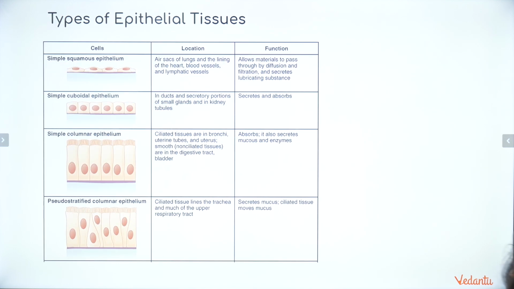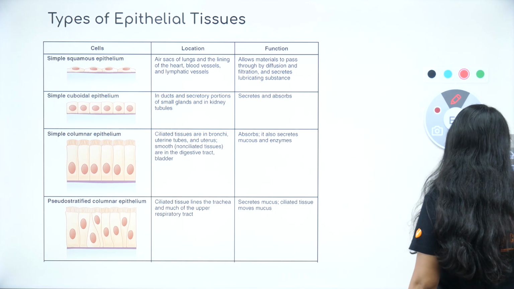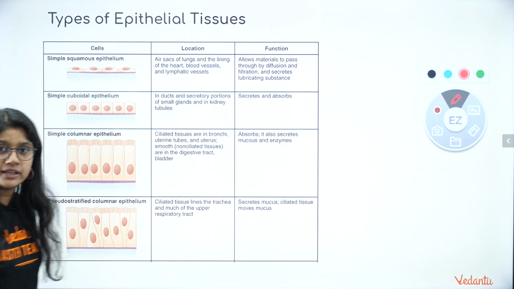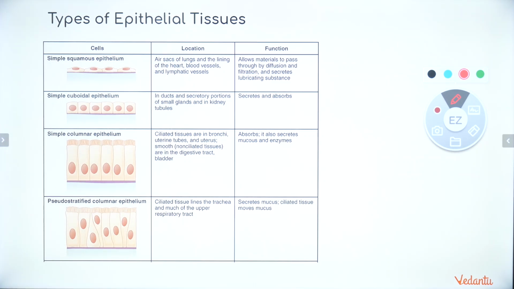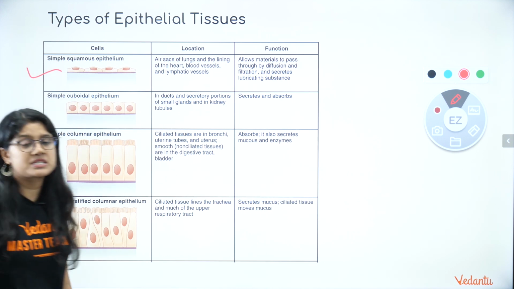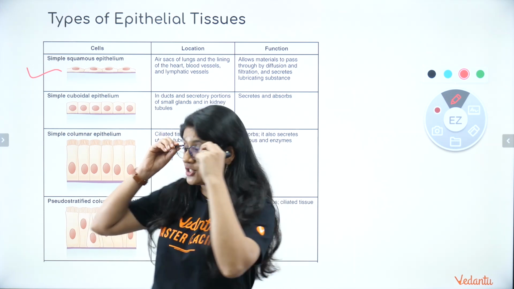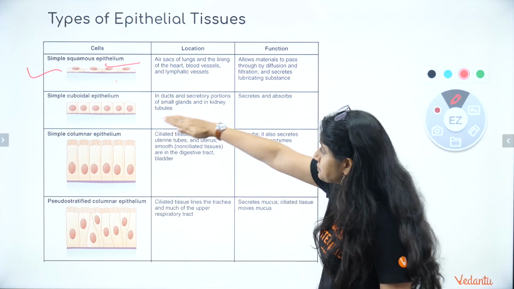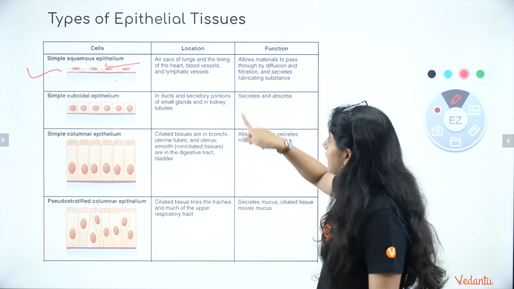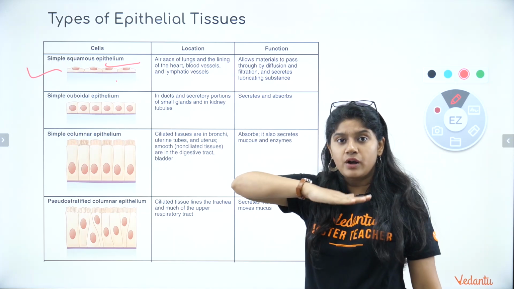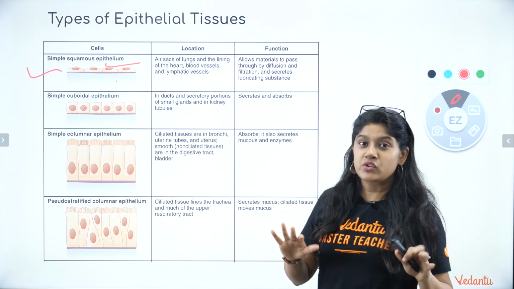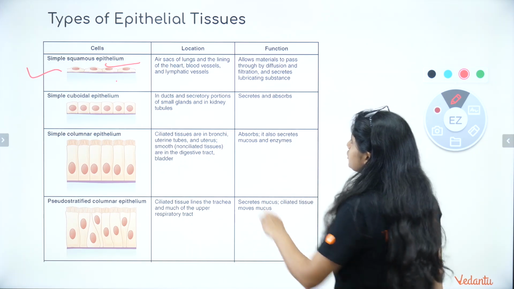Let's see them individually. Now over here we have, everyone, epithelial tissue. Epithelial tissue is an important tissue in our body, which is basically found everywhere in our body. The first tissue that we'll be discussing, everyone, is simple squamous epithelium. If you see, there is slight air space there, right? And of course it is found on a basement membrane, and they are flat structures. They look like the tiles that we usually have in the garden. So that's the structure, everyone.